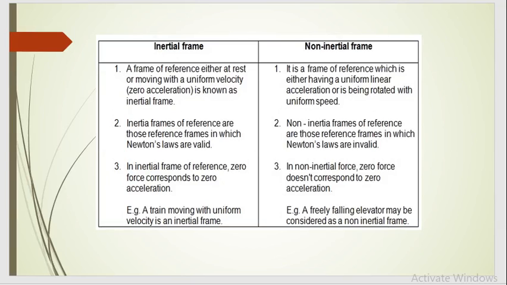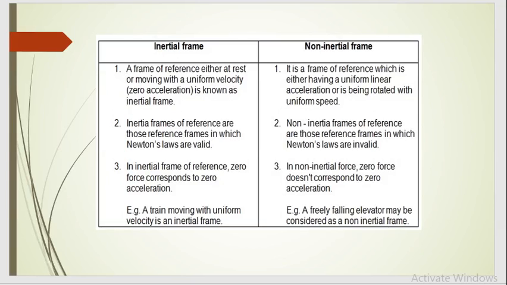Now, we are going to discuss two types according to Newton's law of motion, the first law of motion, the law of inertia. Inertial frame of reference: a frame of reference either at rest or moving with uniform velocity, that is, zero acceleration, is known as an inertial frame of reference. What is non-inertial? It is a frame of reference which either has a uniform linear acceleration or is being rotated with uniform speed.